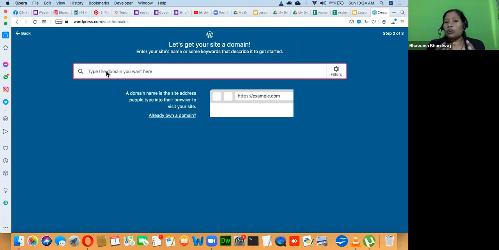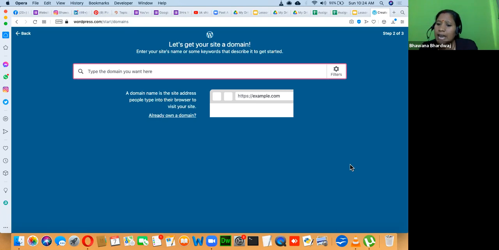Your domain name should be brandable enough, so that in future, whenever you want to make it a brand, it is easy. I would say a domain name is equivalent to when a child is born in our home: we give a particular name to that child. That importance you have to give when you are choosing a domain name.